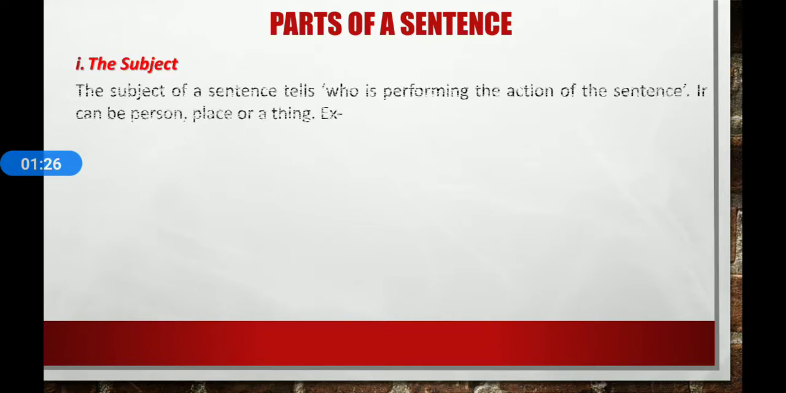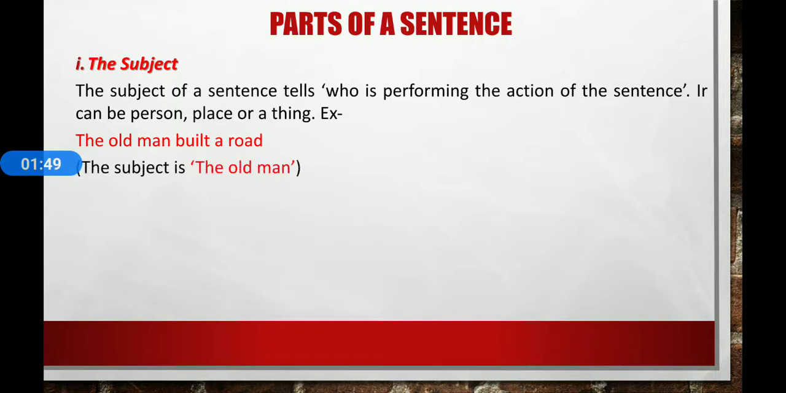Subject. The subject of a sentence tells who is performing the action of the sentence. It can be a person, place, or thing. The subject represents what or whom the sentence is about. For example, the old man built a road. In this sentence, the subject is the old man. The old man is performing the action.